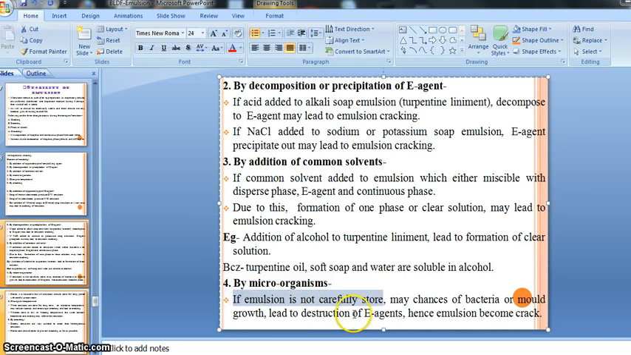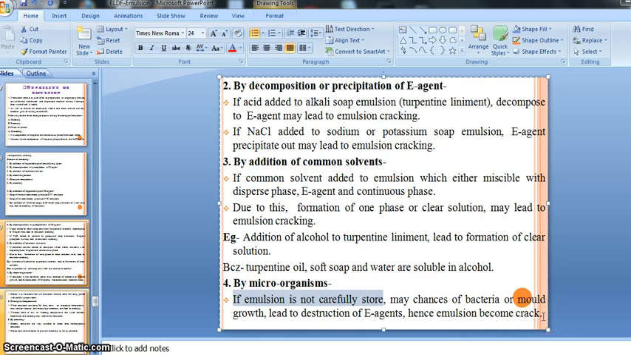So this is one accidental condition, that is, if by chance we fail to store our emulsion carefully, or at a suitable place, suitable temperature, or suitable environment, right? That time there are also chances of microbial attack, right? So if the emulsion is not carefully stored, there may be chances of bacterial or mold growth, which lead to destruction of the emulsifying agent, hence the emulsion becomes cracked, right?